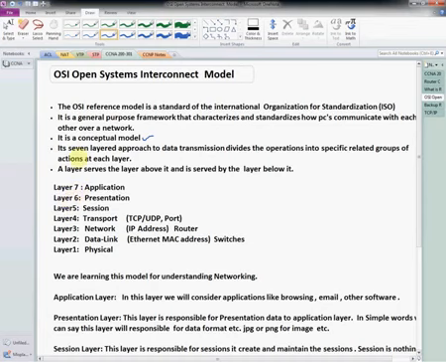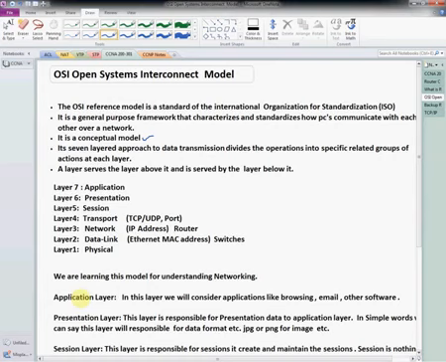It is a 7 layer approach to data transmission, dividing the operation into a specific related group of actions at each level. So let's start with the layers one by one. The first layer is the application layer. In this layer we consider applications like browsing, email, and other software.